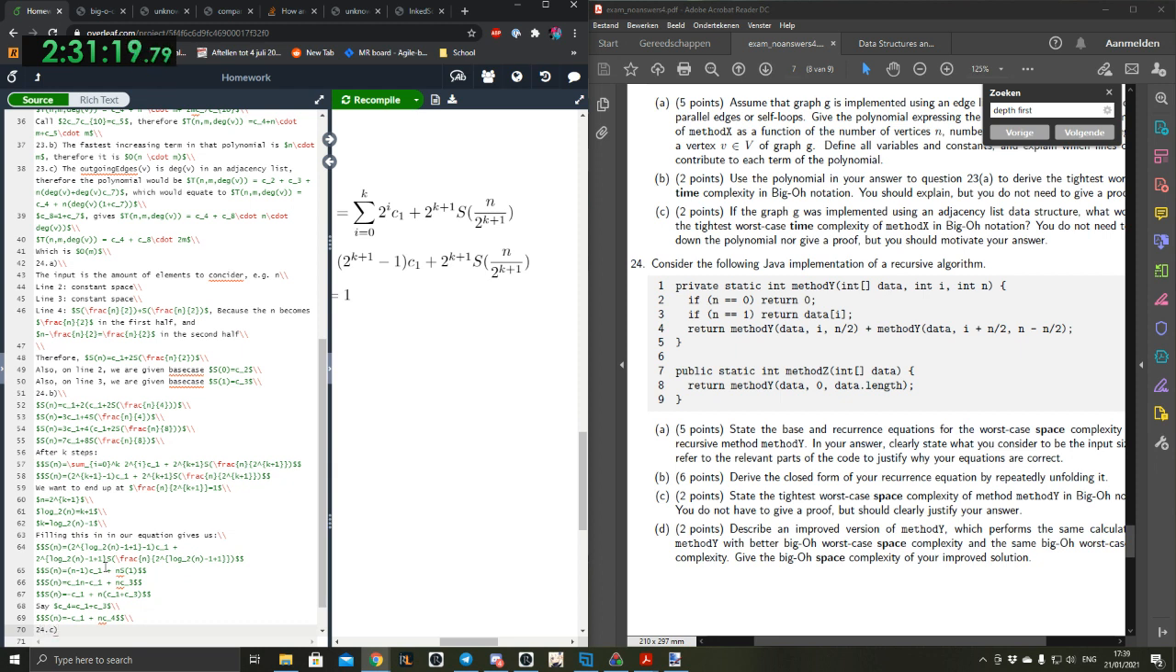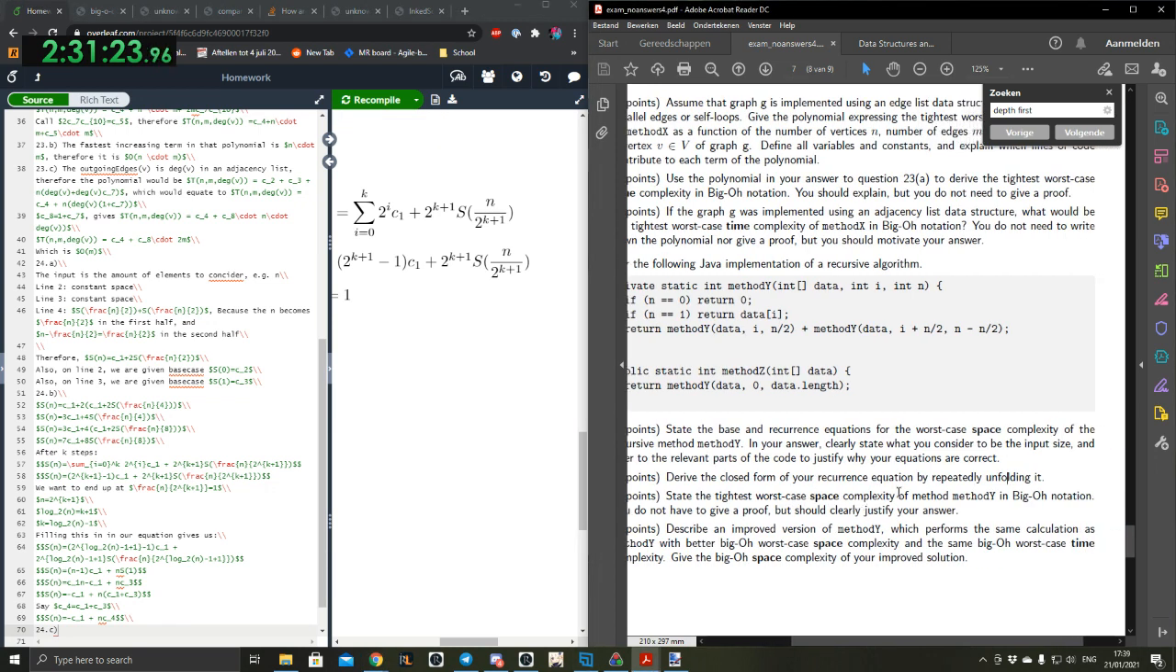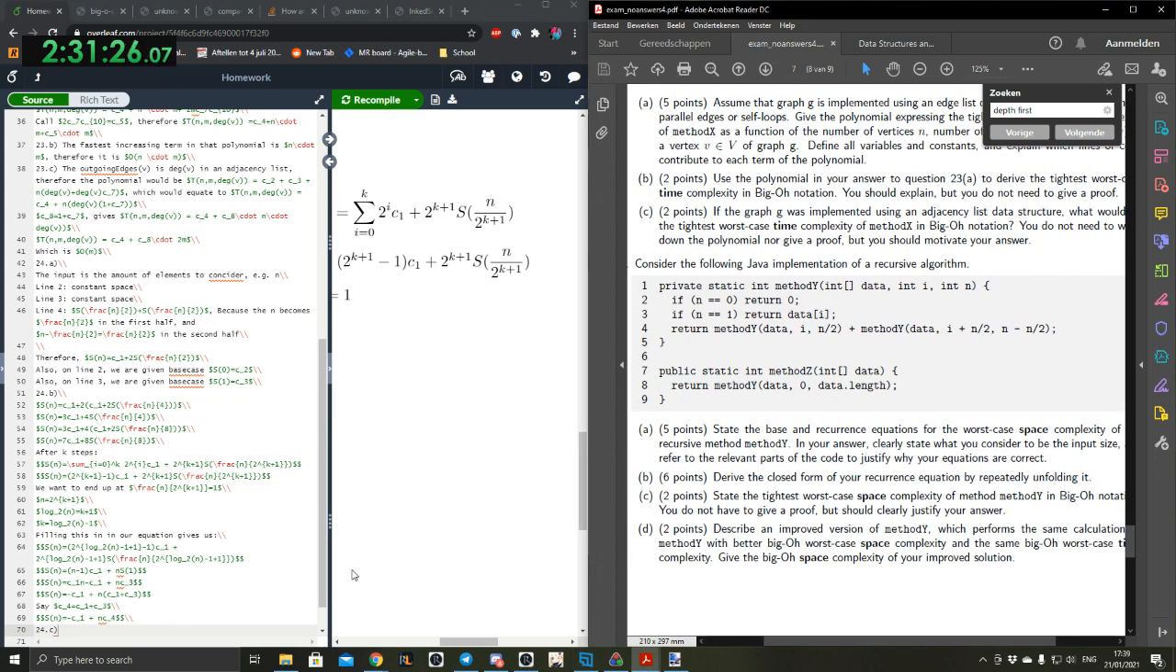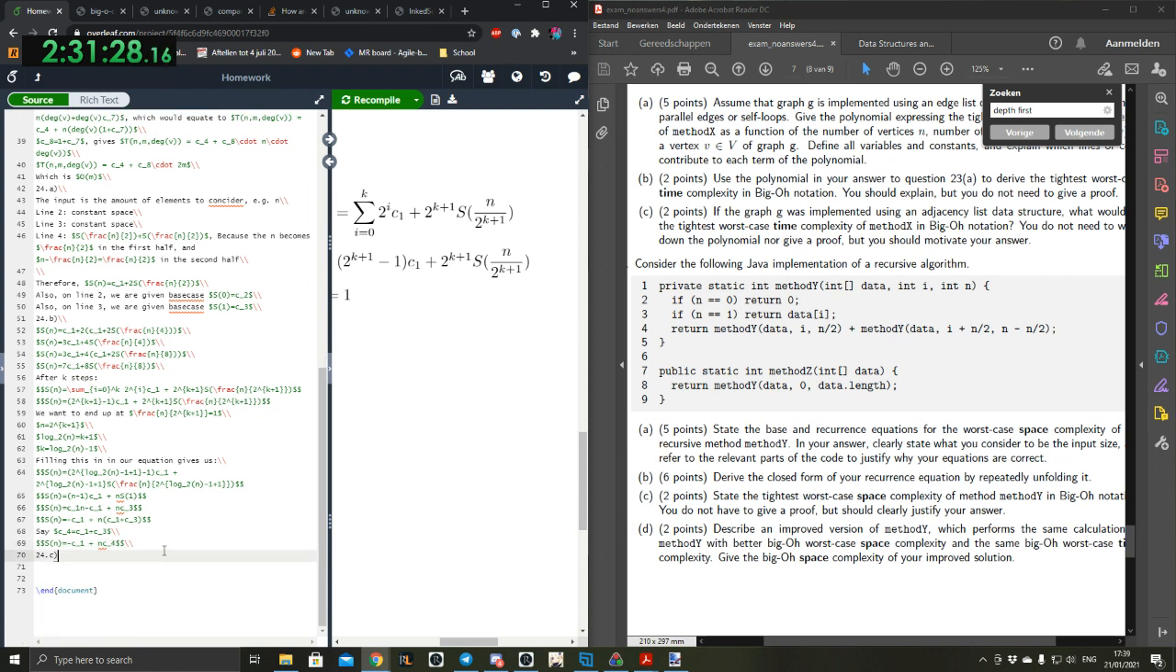Then we will get to 24.c. State the tightest worst case space complexity of the method in big O notation. You should clearly justify your answer. And then we can just say the fastest growing term is n, C4, so it is big O of n.